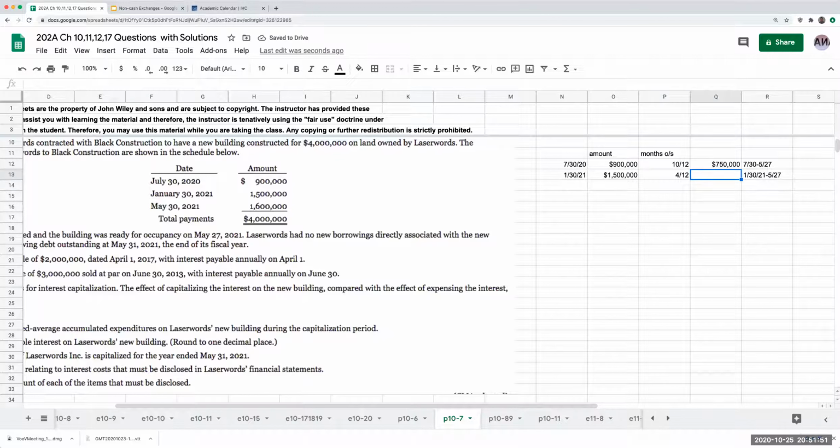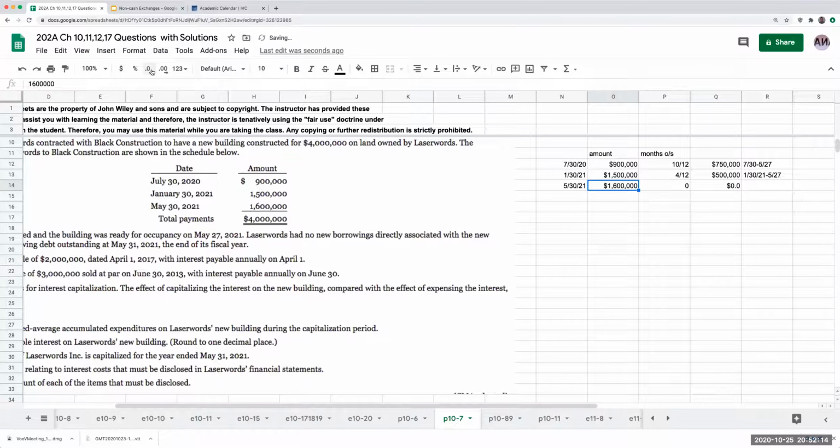This is 1.5 million times 4/12, so a total of 500,000. Then 5/30/21, 1.6 million. But since the building was already completed at this time, we're not going to include that in the weighted average construction expenditures.